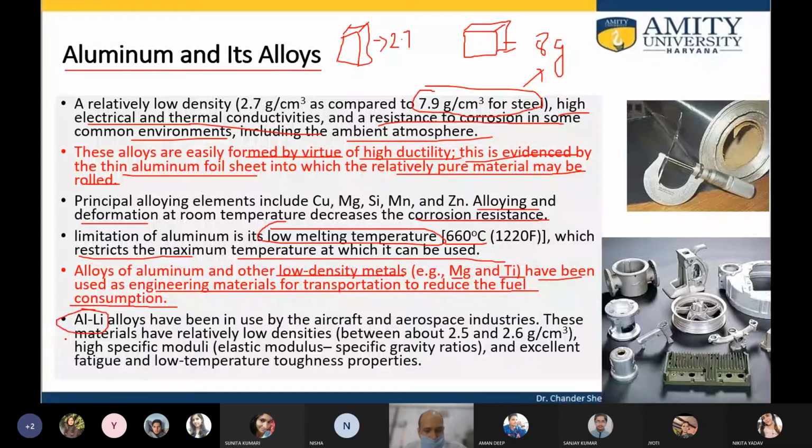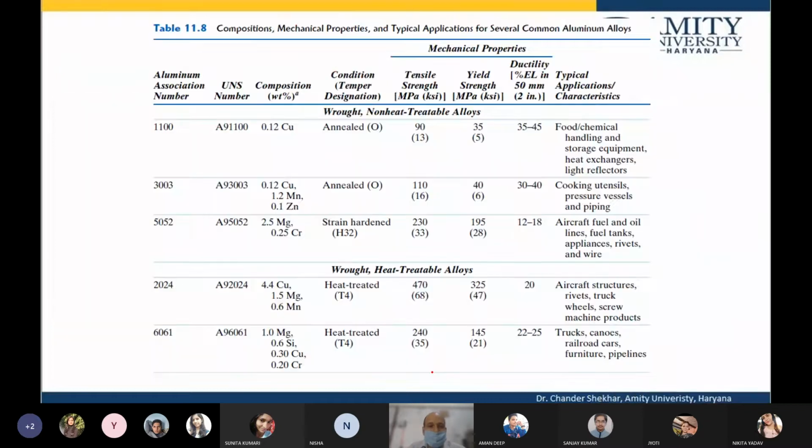Specifically, these aluminum lithium alloys have been used in aircraft and aerospace industries with very low densities, even lower than aluminum. Because lithium is low density, 2.5 to 2.6 gram per centimeter cube, and a good specific modulus or specific strength, and excellent fatigue and low temperature toughness properties. Because of these, aluminum lithium alloys have been also very useful.